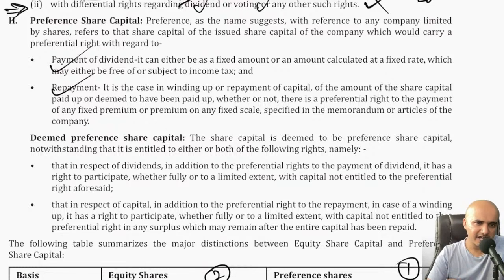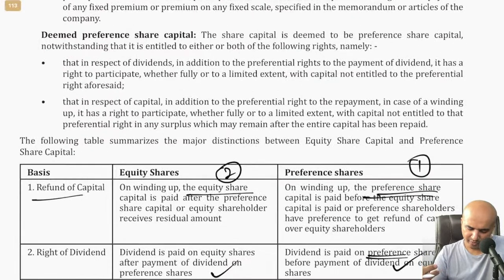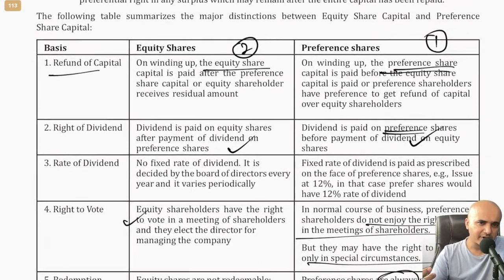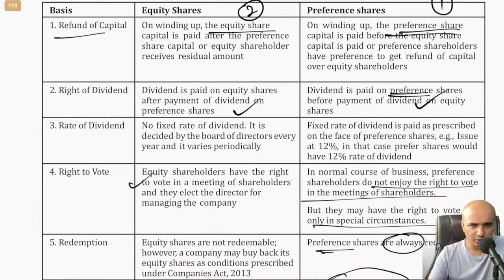Otherwise, we generally have shares with general voting rights. That means one share, one vote. Then different types of preferences. I won't get into the differences between equity and preference. I already mentioned two differences. One is that preference shareholders will get preference over equity when it comes to dividend, and also at the time of liquidation.